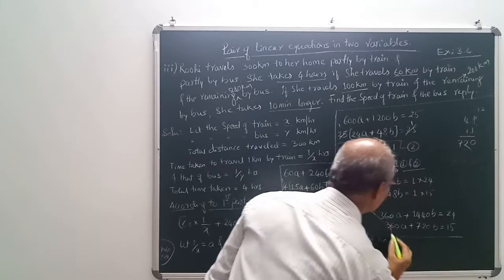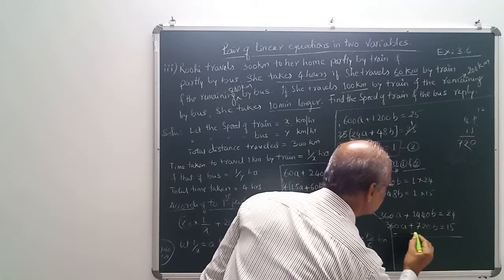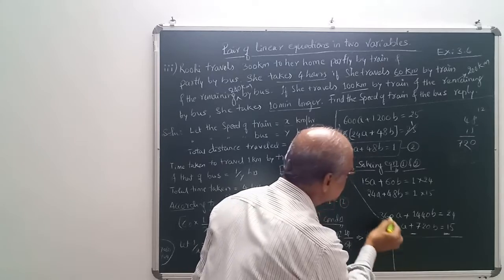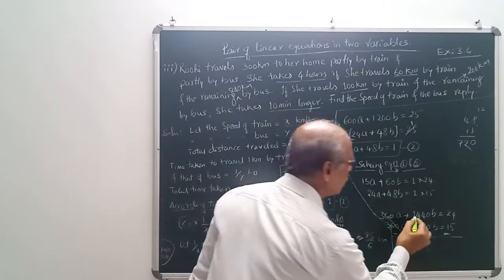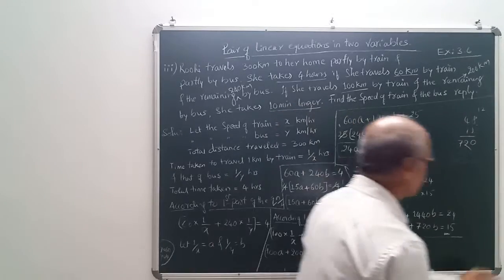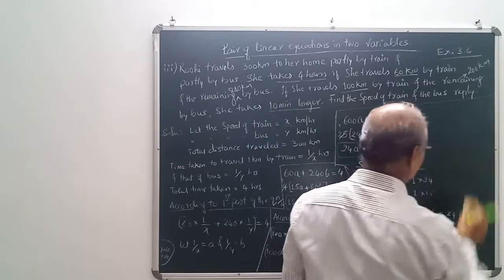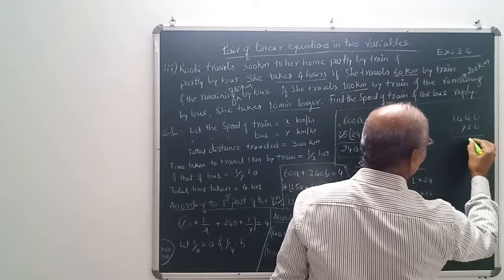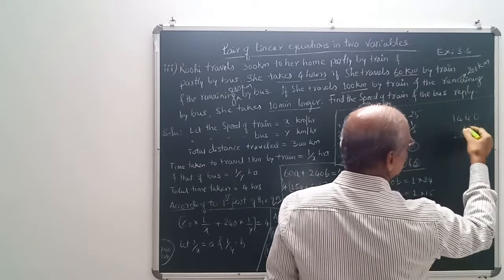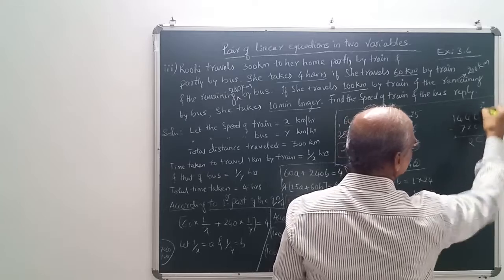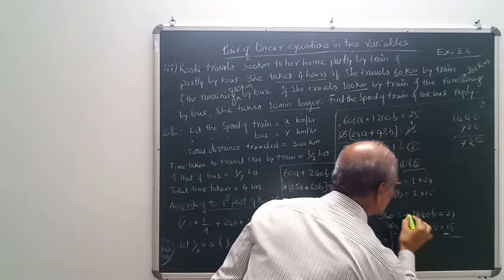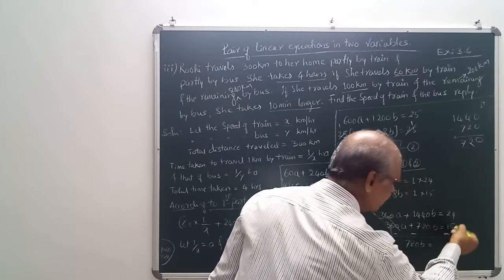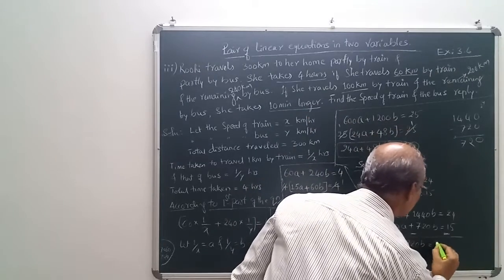Now change the sign. That means this becomes minus, this becomes minus, this becomes minus. 360a plus 360a minus, cancel them. Understood? Now 1440 minus 720. What you have to do? Subtract it. 1440 minus 720, 0. Here it is 2. Borrow 1, that is 7. That means here the greater number is having plus sign. So it is 720b is equal to 24 minus 15, 9.